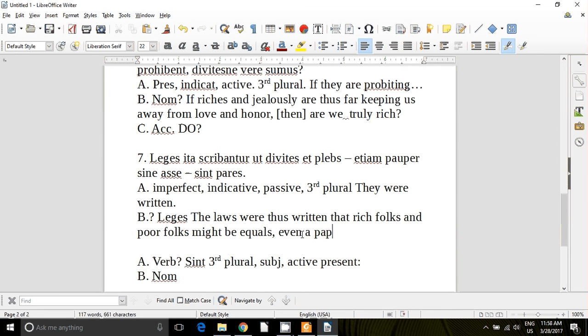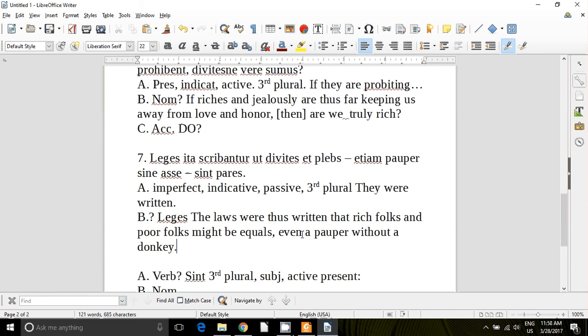Even a pauper, we obviously took that word right over from Latin, even a pauper sine, without a donkey. Even a man so poor he doesn't have a beast of burden to help him on the farm. So the laws were thus written that rich folks and poor folks might be equals, even a pauper without a donkey. So there are two translation exercises for chapter 33.